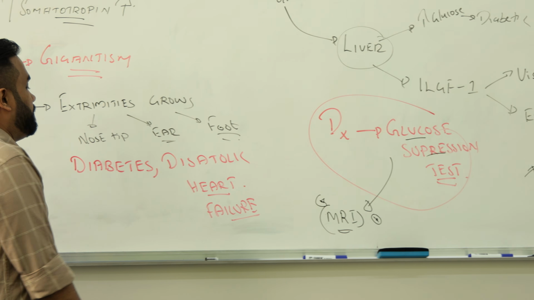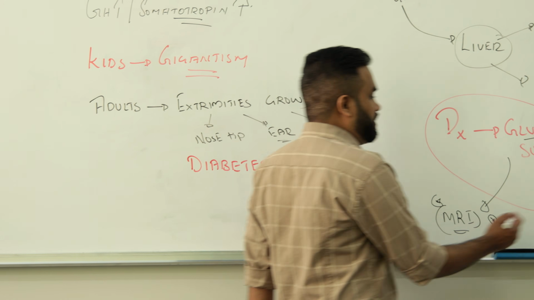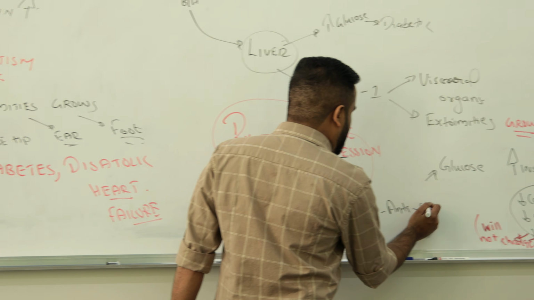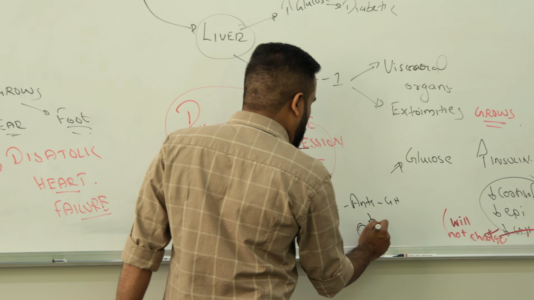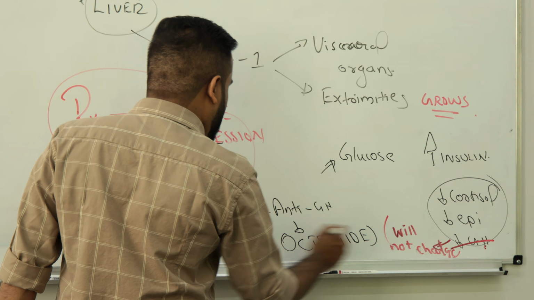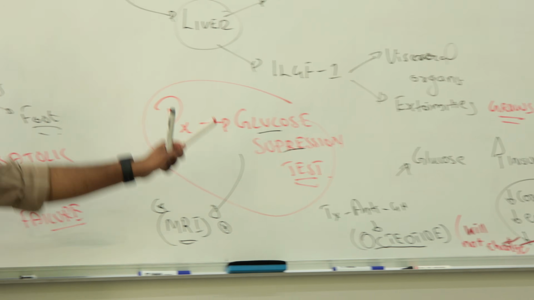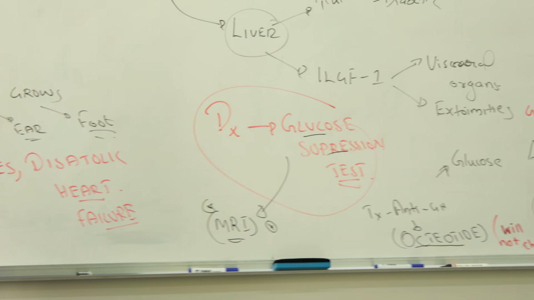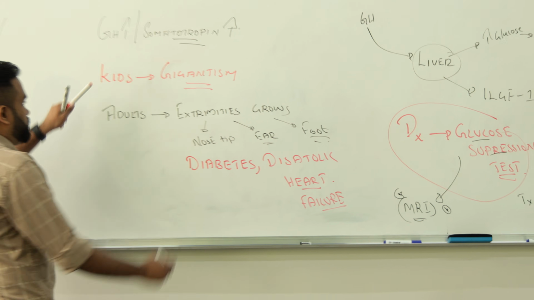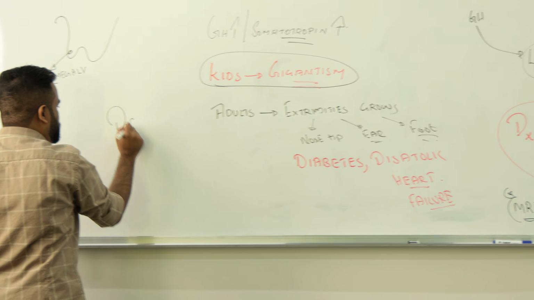Go for what? MRI. Then treatment, what do we give to treat? We give a drug that acts against growth hormone. That drug is called octreotide. Octreotide. They work against somatotropin, or they work against what? Growth hormone. This is how we treat what? Acromegaly. Acromegaly in adults, in kids it is what? Gigantism. In some exams there is a differential diagnosis here.